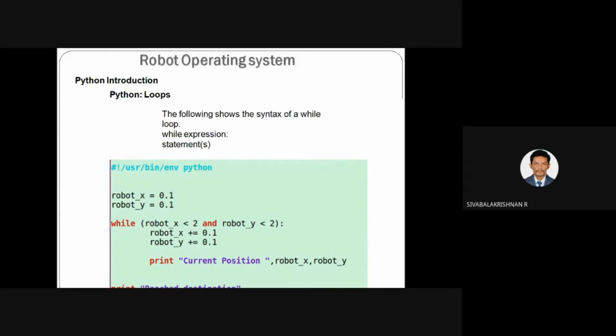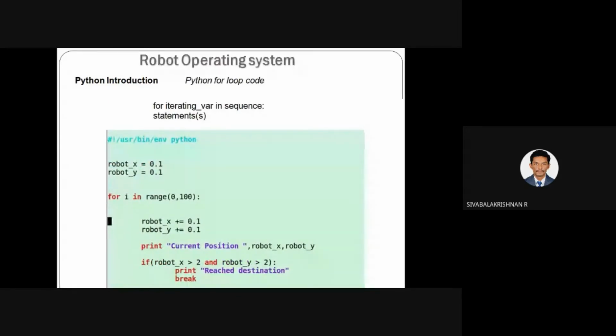The statement will be the increment of the variable; the corresponding position gets incremented. The position gets continuously incremented up to the mentioned value. So this loop gets executed 20 times. Whenever the while condition is executing, it will print the current position, and when this condition becomes false, it will print reach destination.